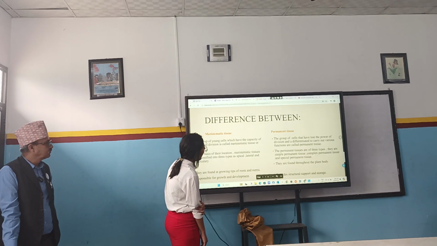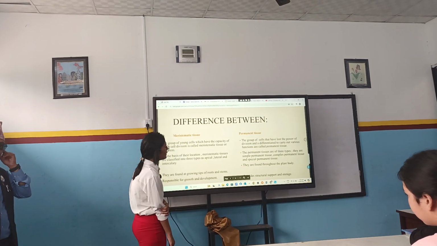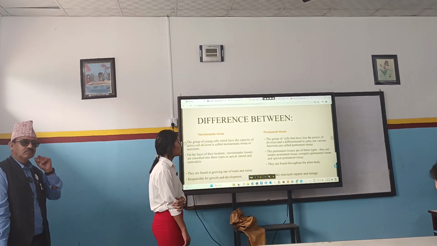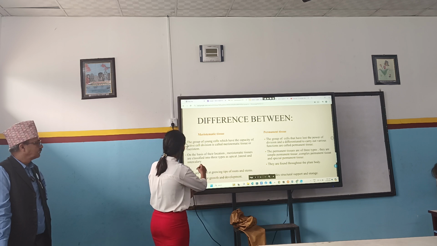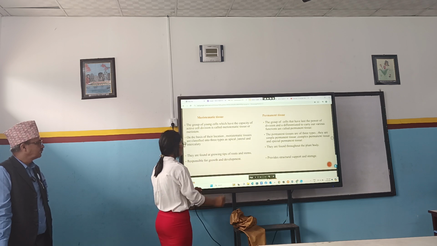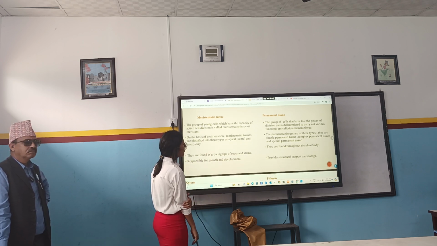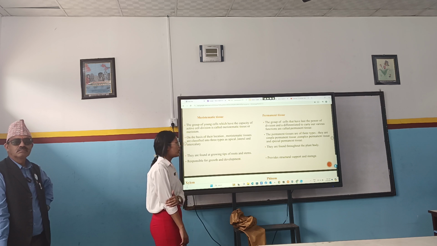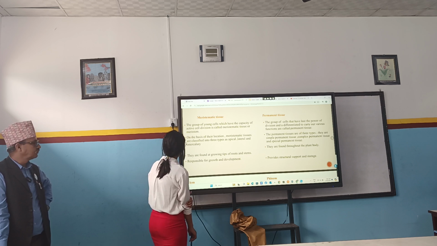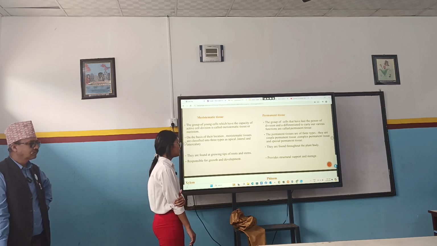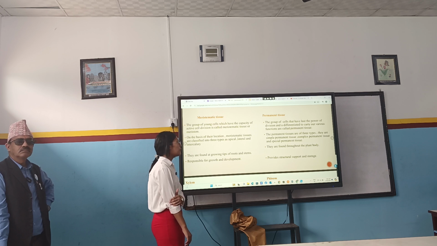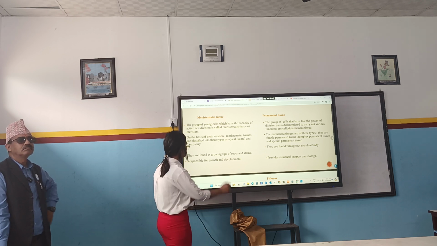Permanent tissues are of three types: simple permanent tissue, complex permanent tissue, and special permanent tissue. Meristematic tissues are found at growing tips of roots and stems. Permanent tissues are found throughout the plant body. Meristematic tissue is responsible for growth and development, while permanent tissue provides structural support and storage.